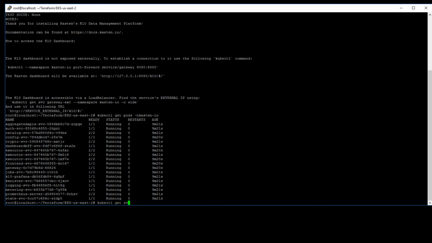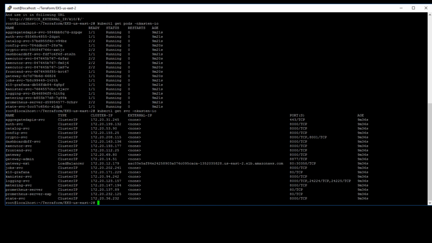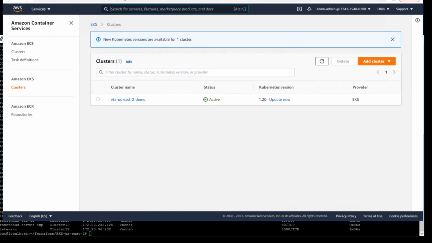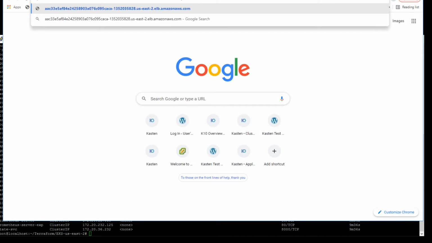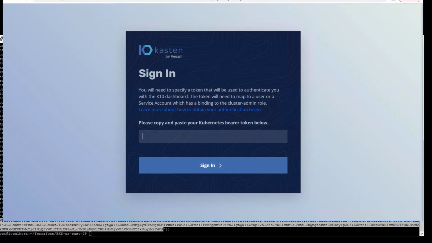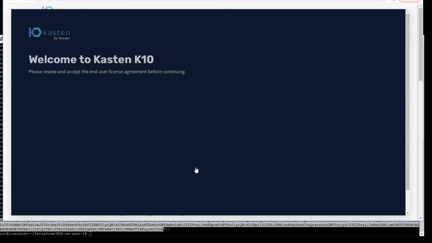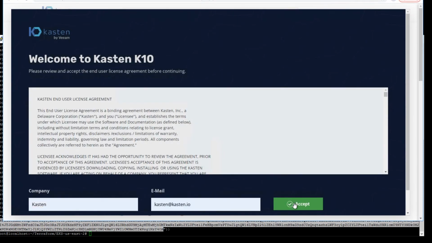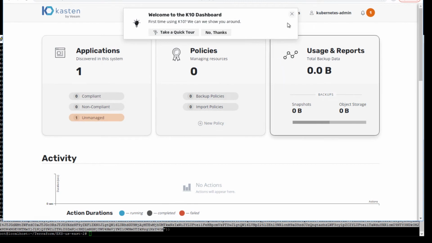We'll use kubectl get svc to get the service endpoint for our Kasten K10 dashboard. This is how we access the Kasten K10 interface. We'll highlight that URL and we'll put that into our browser to get access to Kasten K10. Here we are. We'll paste in our Kubernetes token, and we'll log in initially and accept the EULA. And here we are in the Kasten K10 interface dashboard.